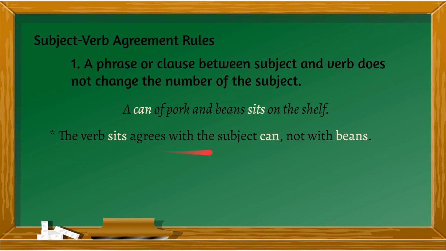The verb sits agrees with the subject can, not with beans, not with pork and beans. Because of pork and beans is a prepositional phrase, when there are phrases in between, you can actually remove this. A can sits on the shelf. So that's the simple sentence that you have there.